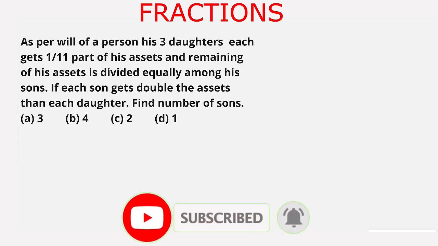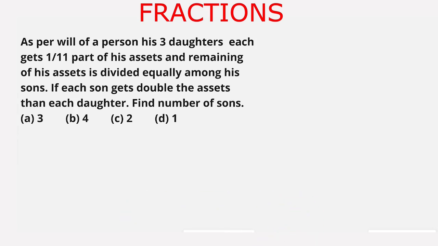Each daughter gets 1/11 part of his assets. So the assets given to 3 daughters is 1/11 multiplied by 3, equal to 3/11. So 3/11 part of his assets is given to 3 daughters. Now the remaining is 1 minus 3/11, which is equal to 8/11.